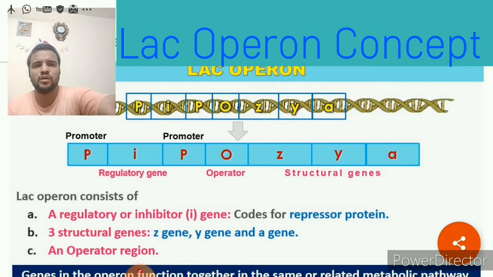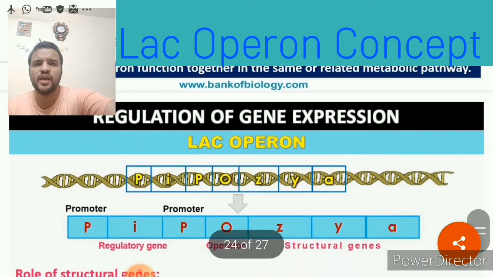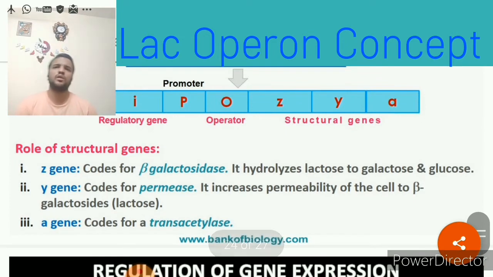Next we'll talk about the functions of the structural genes. Mainly three structural genes are there in this Lac Operon. The Z gene, otherwise LAC-Z, codes for beta galactosidase, and beta galactosidase hydrolyzes lactose to glucose and galactose. Next, the gene Y codes for permease, and it increases the permeability of the E. coli cell to lactose.